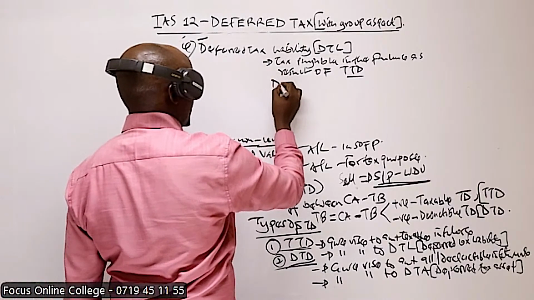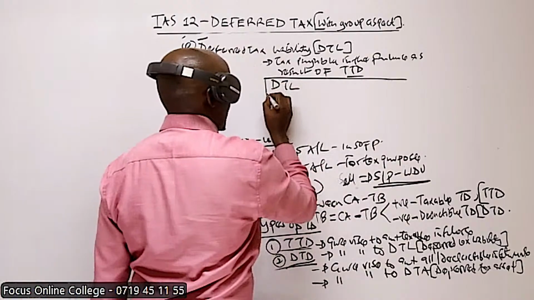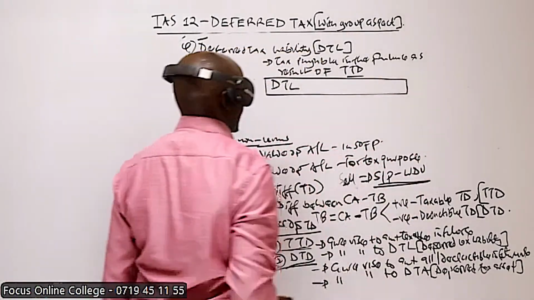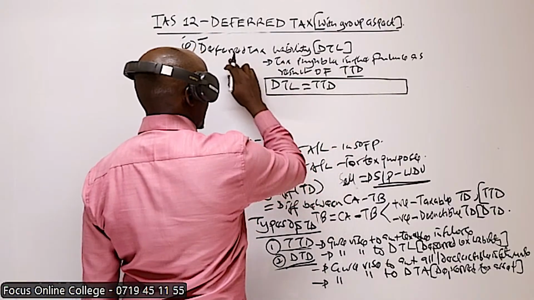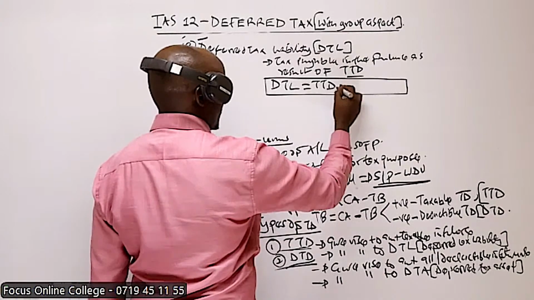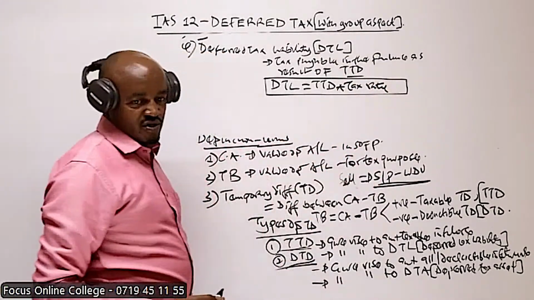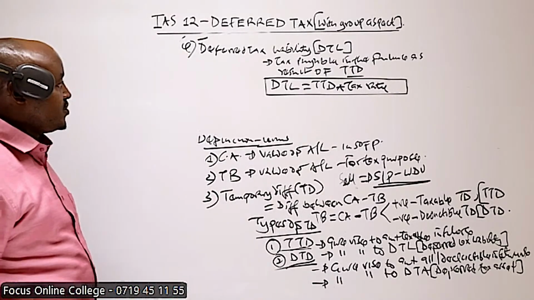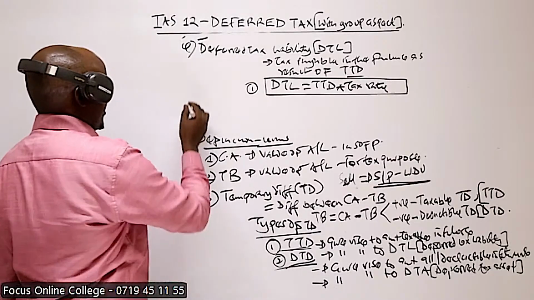So how do we compute the deferred tax liability? This is one of the formulas you need to remember. We take the taxable temporary difference and multiply it with the tax rate. We multiply that with the tax rate. That is one of the formulas we're going to apply.